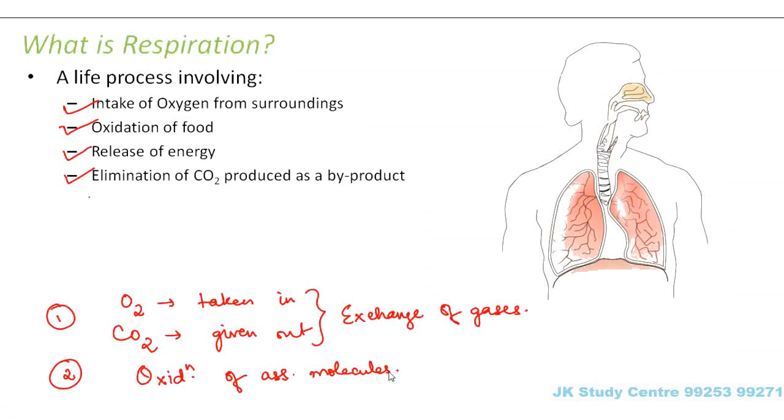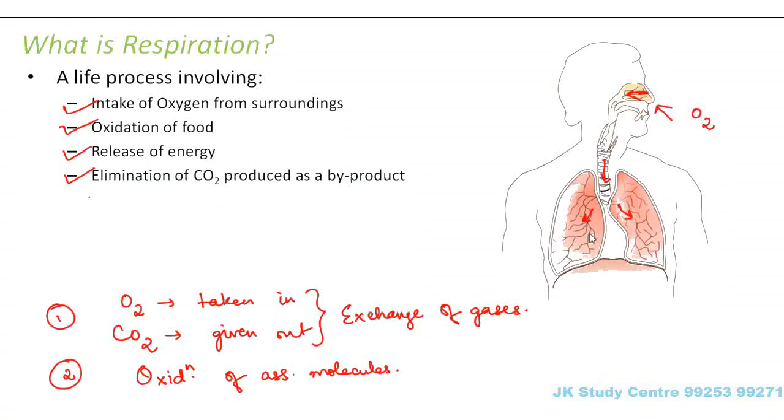Right? Now what happens in case of respiration? Oxygen is taken in. Let us take the example of human beings. How do we take in oxygen? With the help of our nostrils, right? So this oxygen enters through our nostrils, and where does it go? It basically reaches our lungs. So these are our lungs. So the oxygen will actually enter through the nostrils and it will finally reach the lungs.